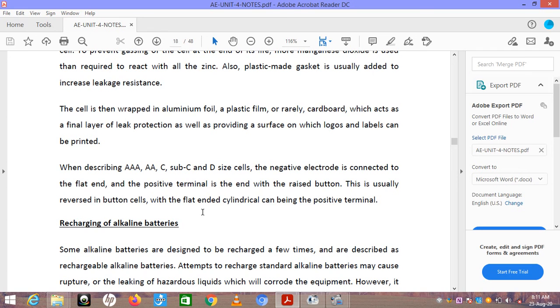When describing AAA, AA, C, sub-C and D size cells, the negative electrode is connected to the flat end and the positive terminal is the end with the raised button. This is usually reversed in button cells, with the flat-ended cylindrical can being the positive terminal.